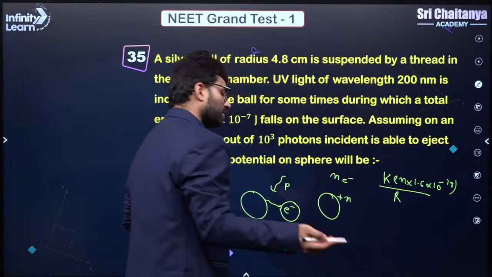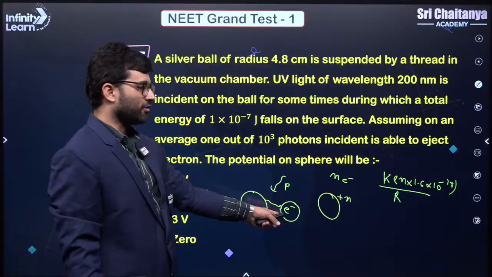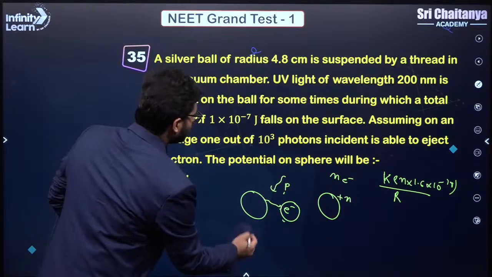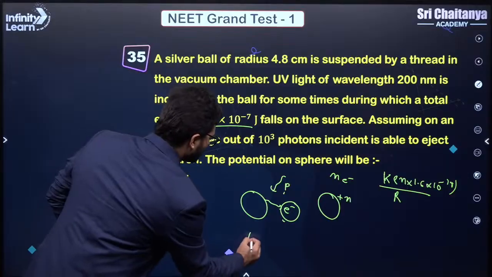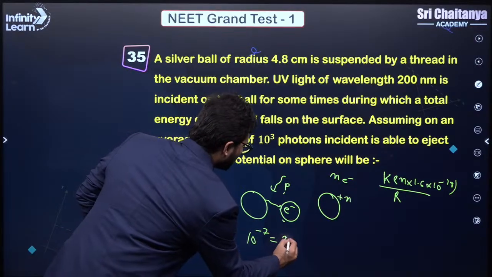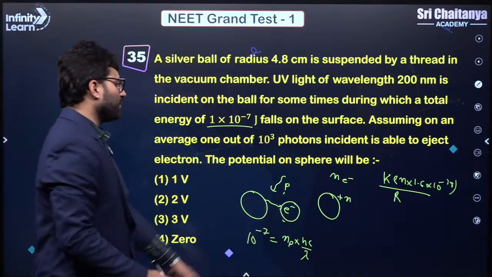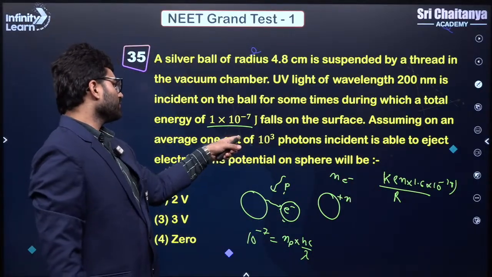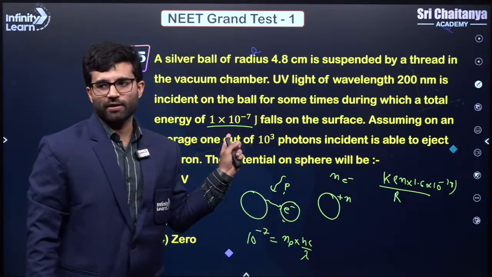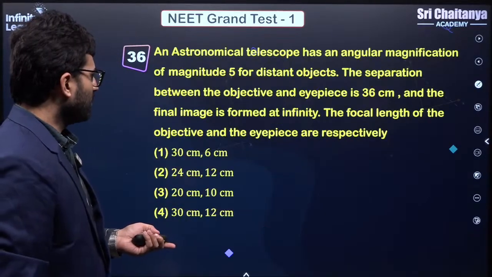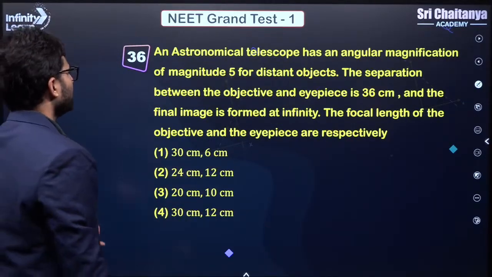So your major hurdle here is to calculate the number of electrons. And how will you calculate? First, by calculating the number of photons. We know the energy is 10 to the power minus 7, and that is number of photons into hc by lambda. From here you calculate the number of photons, and for 1000 photons you get 1 electron. So from there you calculate the number of electrons. Clear? Again, this is very simple.